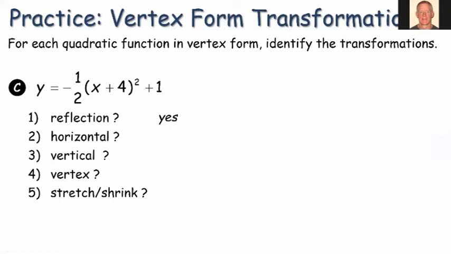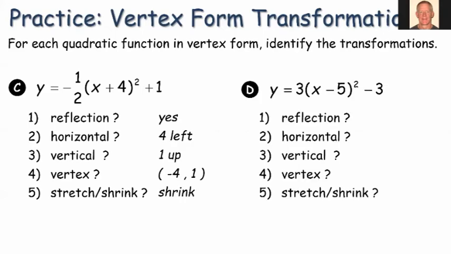Reflection, yes. Horizontal, +4, so 4 to the left. Vertical, 1 up. Our vertex then is going to be at -4, +1. And a stretch or shrink, we have a -1/2. So absolute value is less than 1. That's going to give us a shrink.